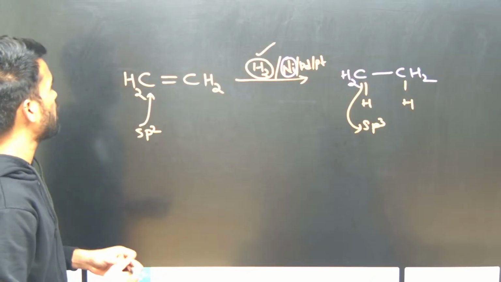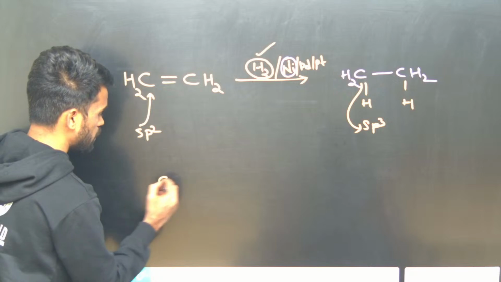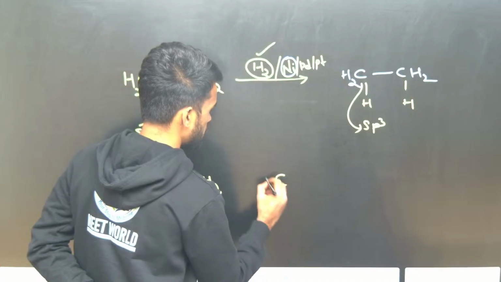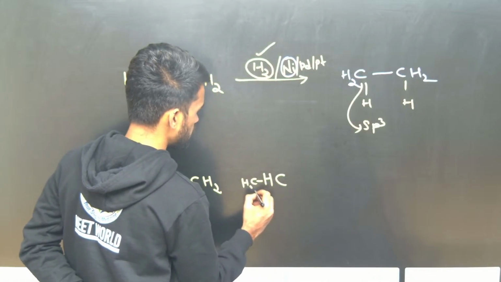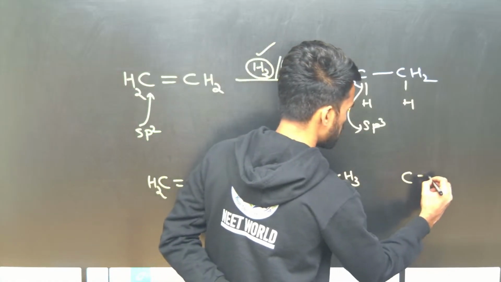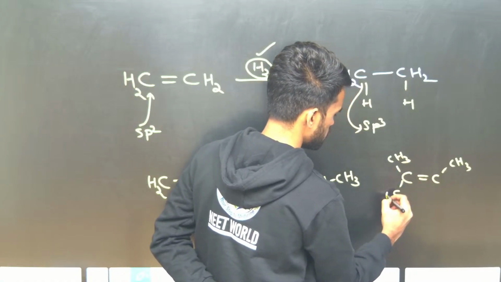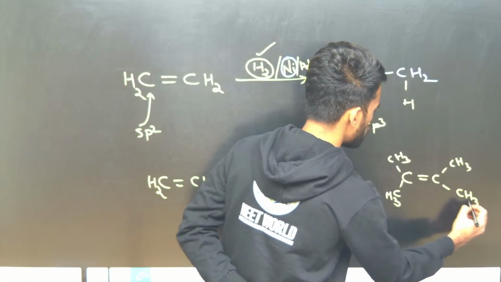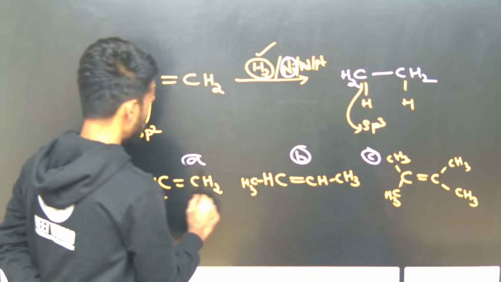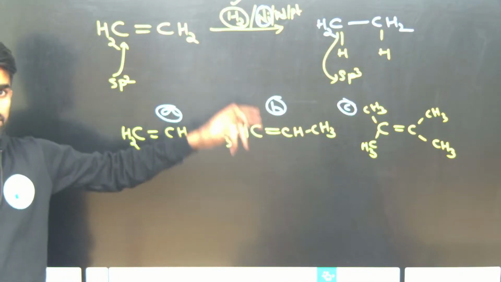Okay, now they will ask which alkene is more reactive. See, I am writing here CH2=CH2 as one alkene, and the next one CH3-CH=CH-CH3 as the second alkene, and the third one also with more CH3 groups. So out of these A, B, C, which is more reactive? Tell me, which alkene is more reactive out of these three? For hydrogenation, which is more reactive?